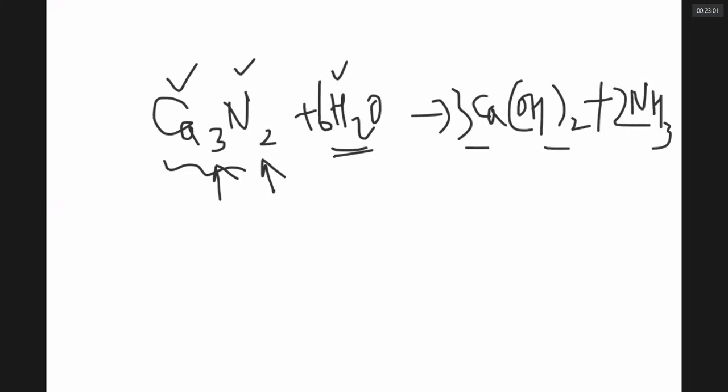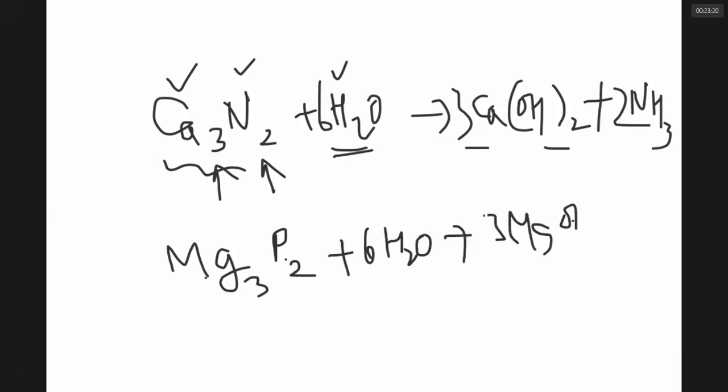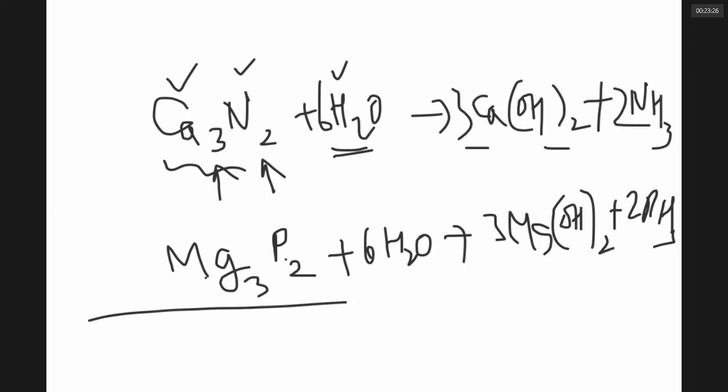If I take magnesium phosphide, for example, the formula is Mg3P2. What is the valency of P? 3. Valency of Mg? 2. If I put water, same thing: magnesium hydroxide and phosphine. So this is the way I prepare hydrides.